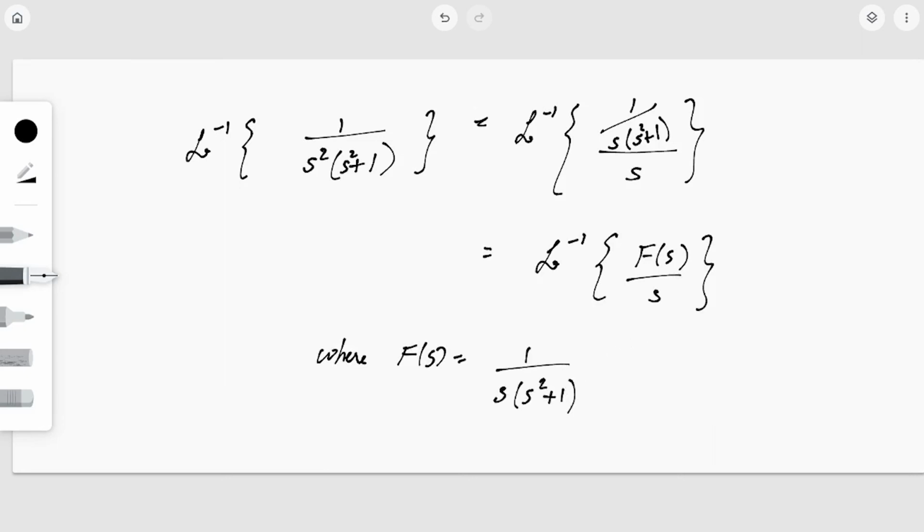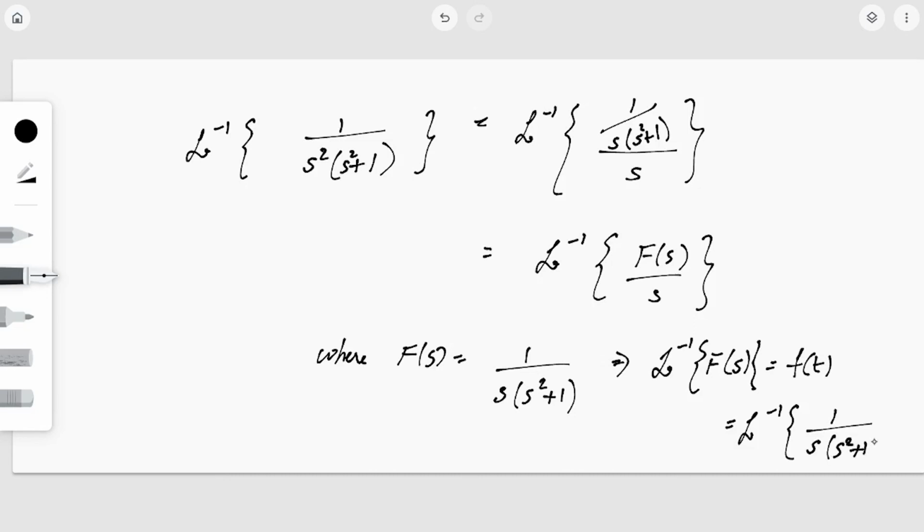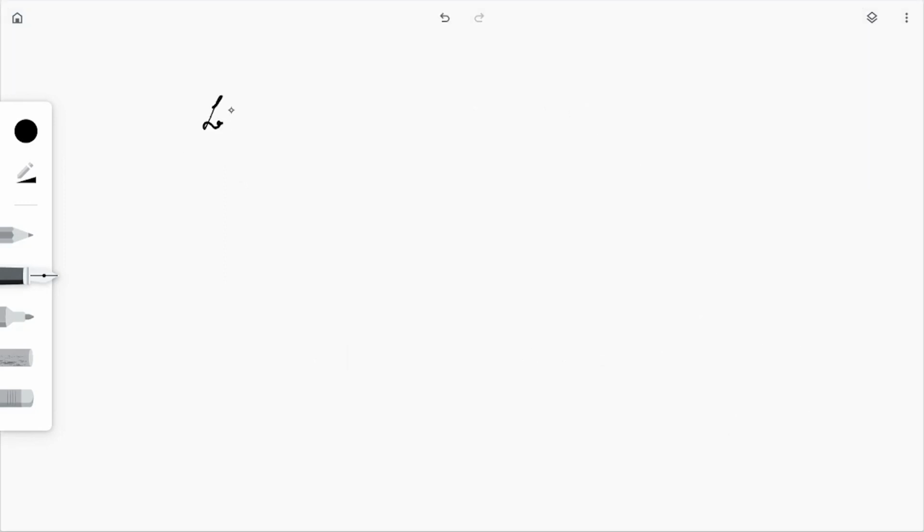So we need to determine what is f of t, right? If F of s is this, then L inverse of F of s, that is f of t, is equal to the Laplace inverse of 1 by s into s square plus 1. Just now we have seen that L inverse of 1 by s into s square plus 1 is nothing but 1 minus cos t.